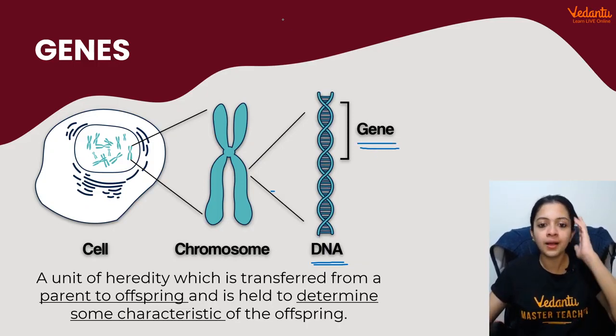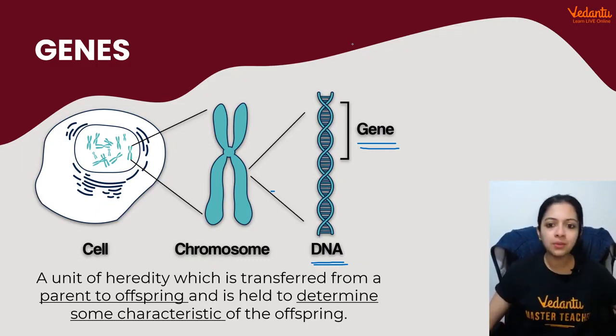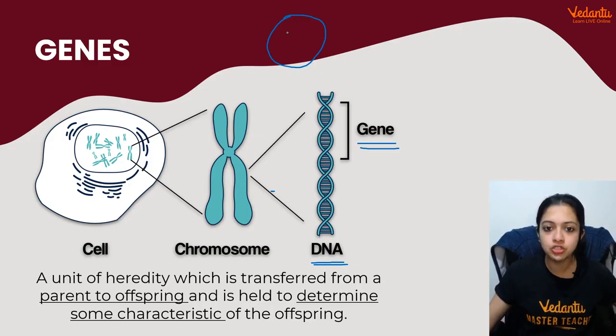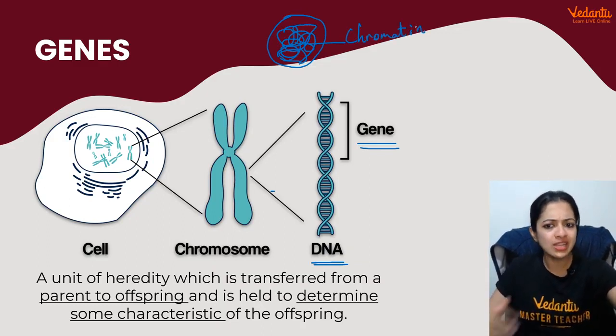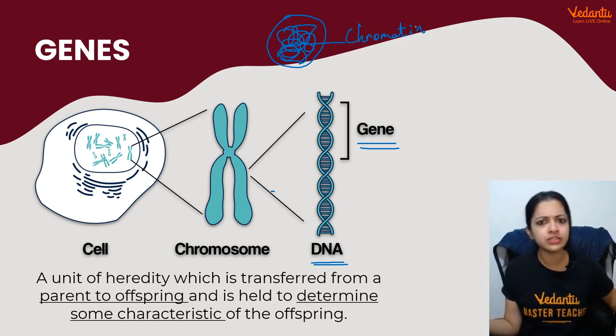Now, remember, at the time of cell division, when you look into a cell, you would see 23 pairs of chromosomes. But otherwise, in a non-dividing cell, you wouldn't see it so organized and so systematically arranged. You would rather see it in the form of clusters of thread-like structures, which we call chromatin. I'm just telling you this so that in case you come across these terms in the V.O.T.E exam or any other competitive exam, you should be in a position to answer.